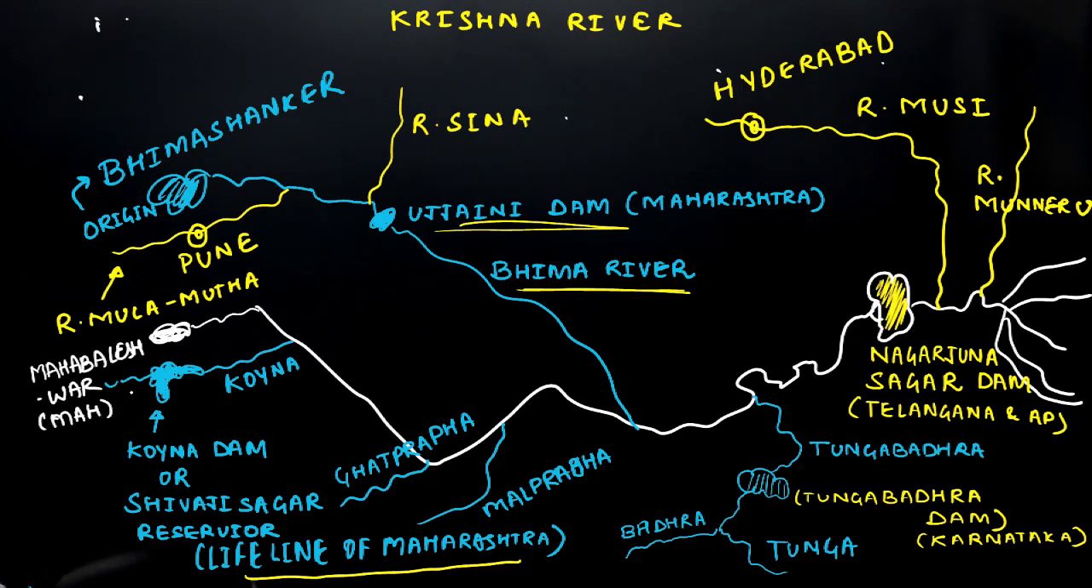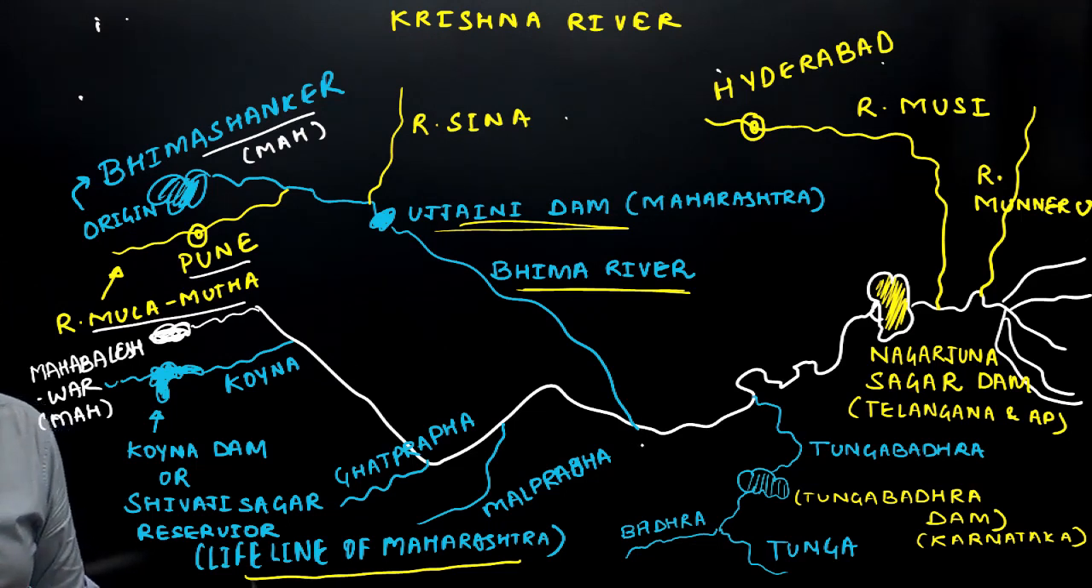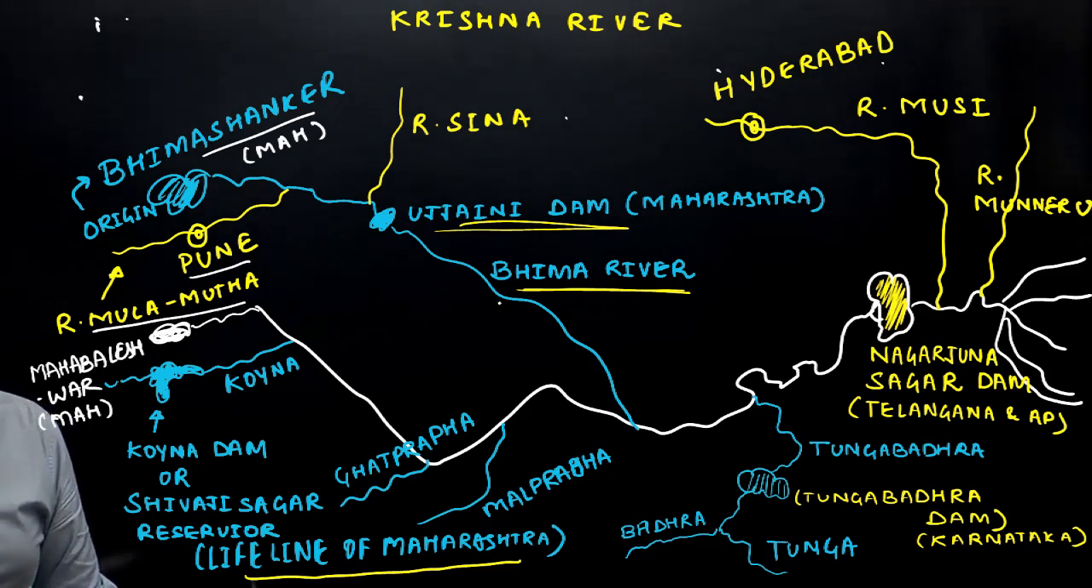River Bhima, which is an important tributary, originates in the Bhima Shankar region in the state of Maharashtra. A smaller tributary of river Bhima is river Mutha, on which the city of Pune is located. On the Bhima in Maharashtra, there is the Ujni dam. After that, the Bhima river joins river Krishna. Bhima is an important left bank tributary of river Krishna.